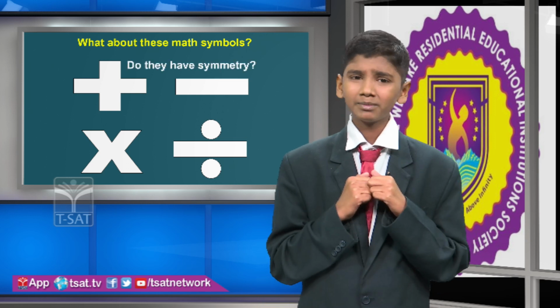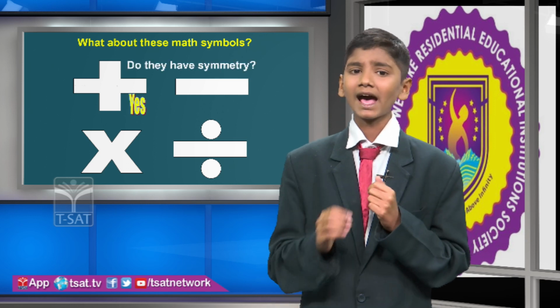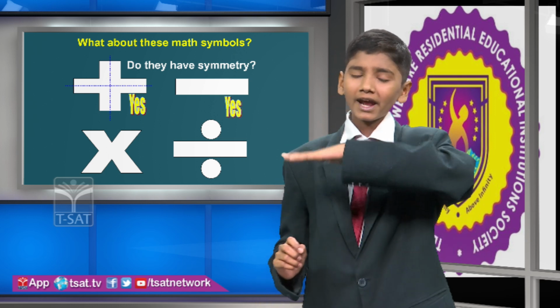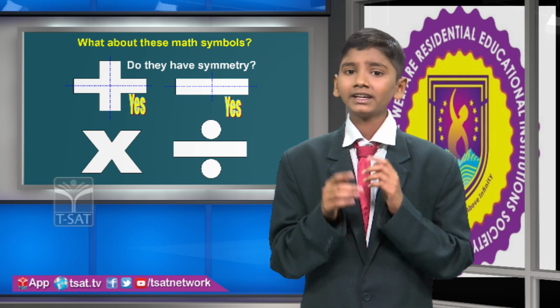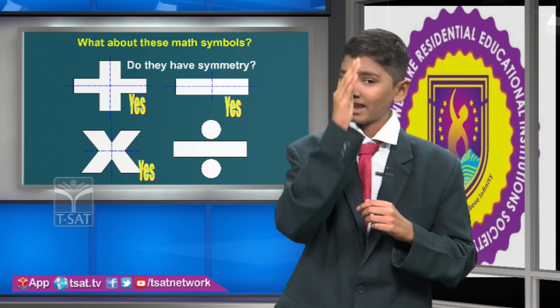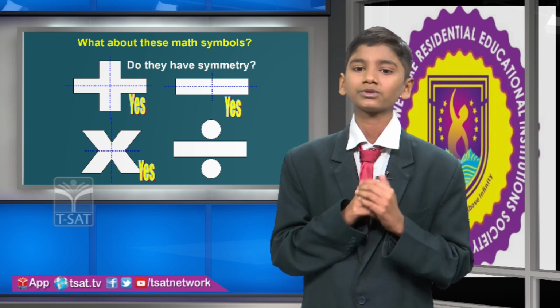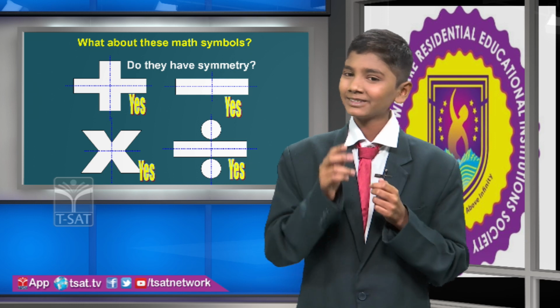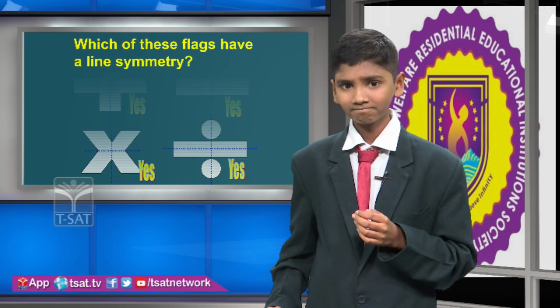Do they have line symmetry? An addition symbol has line symmetry. It has two lines of symmetry. A subtraction symbol has line symmetry. It has two lines of symmetry. A multiplication symbol has line symmetry. It has two lines of symmetry. A division symbol has line symmetry. It has two lines of symmetry.